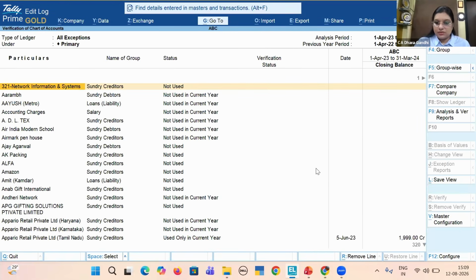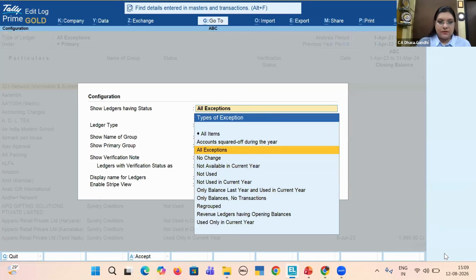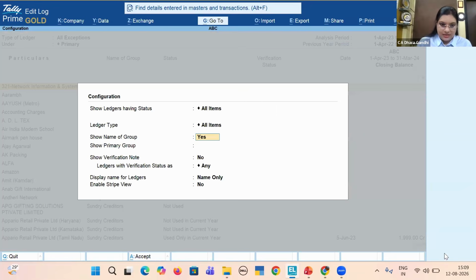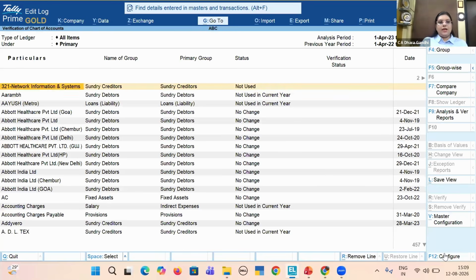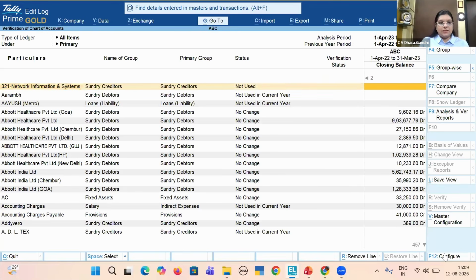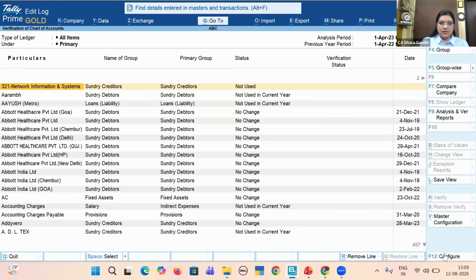Now, if you want to summarize this specifically in any form, go to configuration. I want to see all ledgers, all ledger types. I want to see the name of the group. I want to see the primary group of each and every ledger. Verification note, I don't want to see now. So this is the entire set of ledgers available in your Tally during the specific financial year.